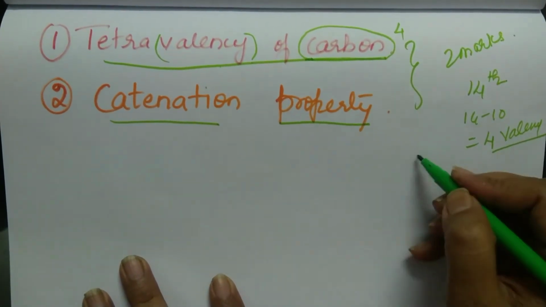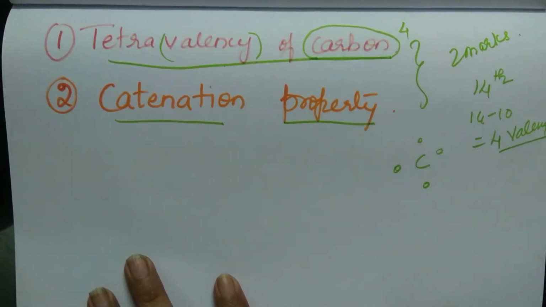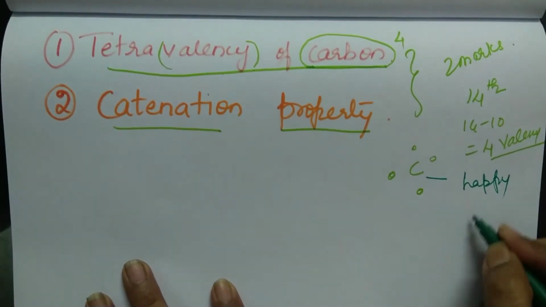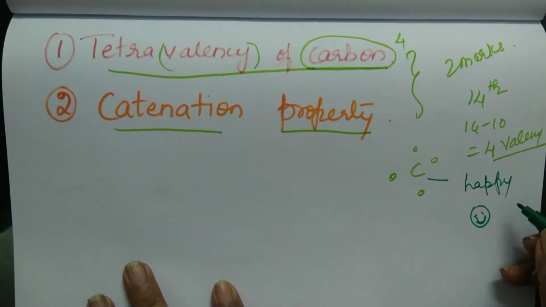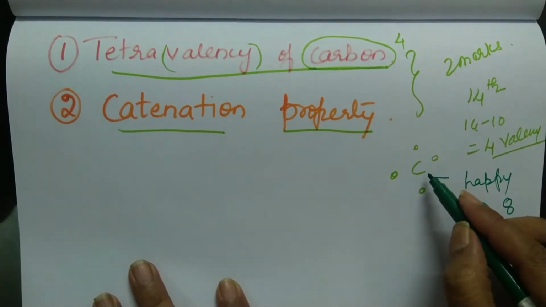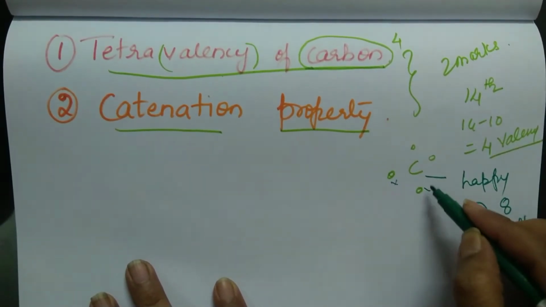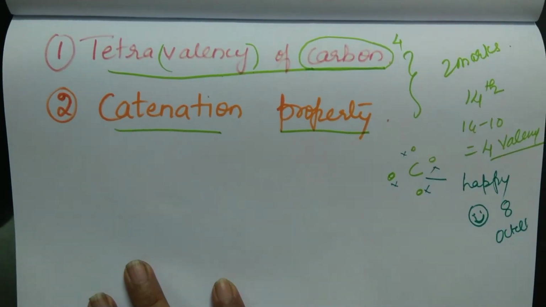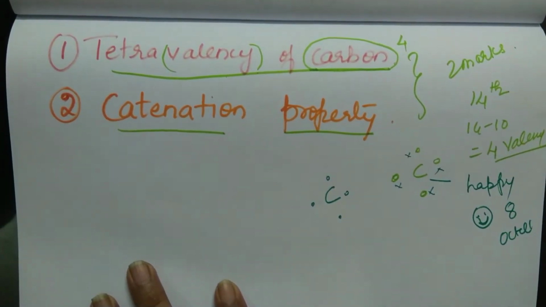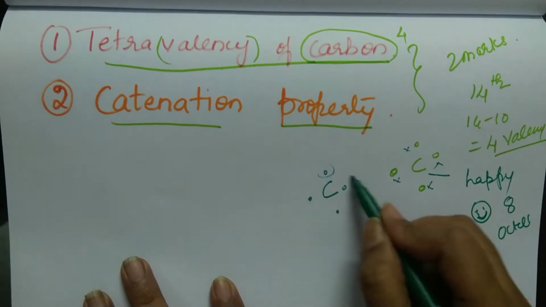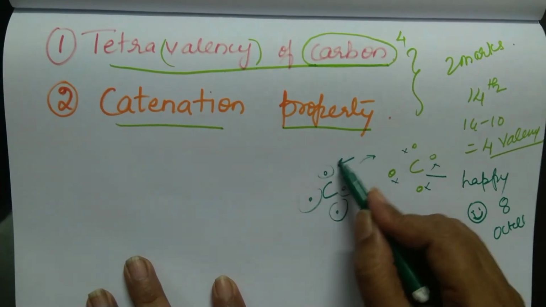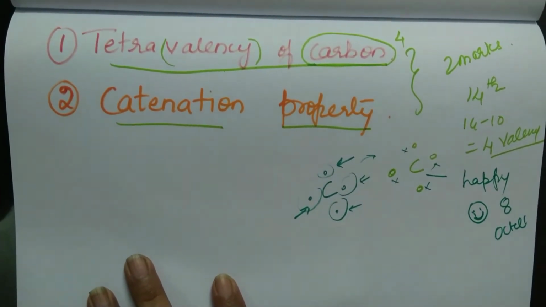In the outermost shell of carbon, how many electrons are there? There are 4 electrons. So for any atom to be happy, how many electrons should it have? 8 electrons. That is the octet rule. So carbon should have how many electrons to be very happy? It should have 8 electrons in its outermost orbital to be very happy. But carbon is having how many? Only 4. So if it needs 4 more, either it has to lose all the 4 to somebody else, or it should pull 4 electrons from somebody else to become 8.